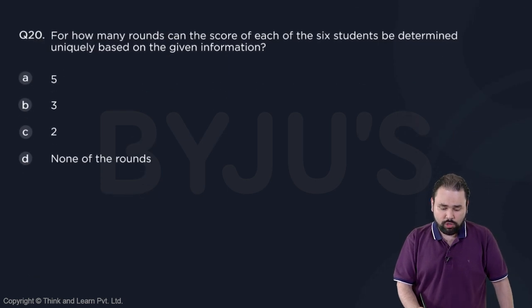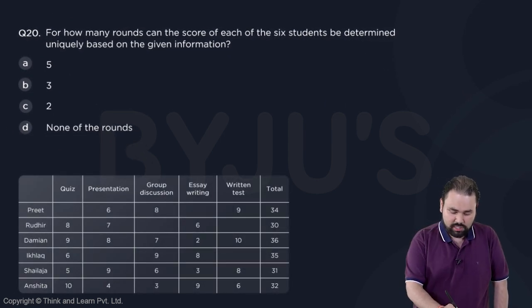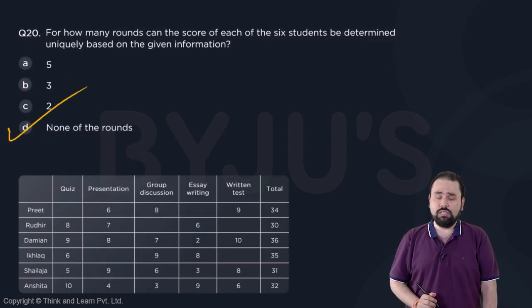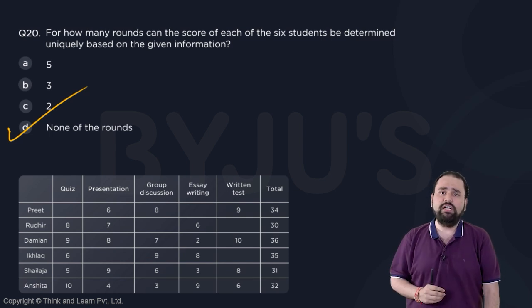And the last question: for how many rounds can the score of each of the 6 students be determined uniquely? For none, we just got that. For each there is something missing. So the answer is D, which is none of these. So that brings me to an end of this set. This is something you could have done in the exam. It takes about 13 to 14 minutes, not too difficult. 4 questions, 12 marks, 70 percentile done.